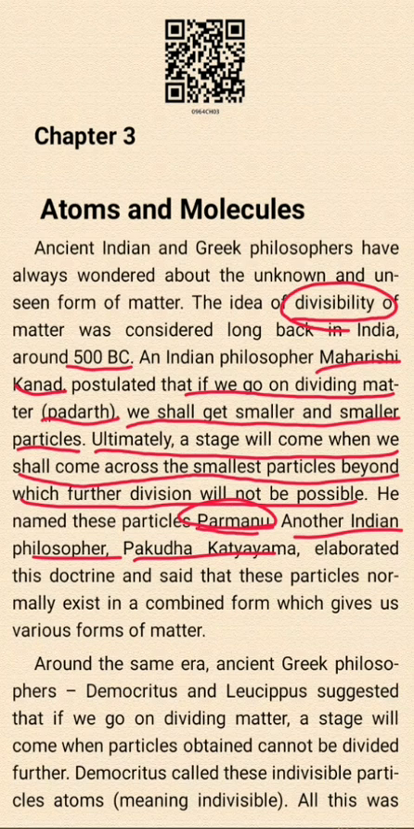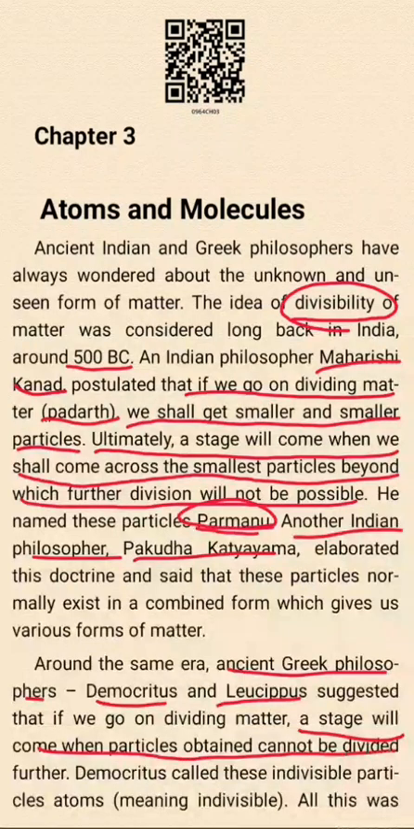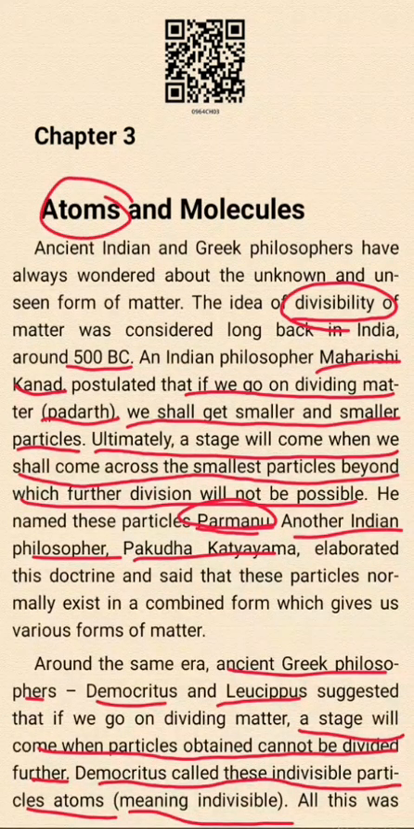Okay, so around the same era, ancient Greek philosophers Democritus and Leucippus suggested that if we go on dividing matter, a stage will come when particles obtained cannot be further divided. So Democritus called these indivisible particles atoms. So this word atom, what does it mean? It means indivisible, and this word was given by whom? Democritus. Democritus was the person who gave this word, and that is what we are learning these days.